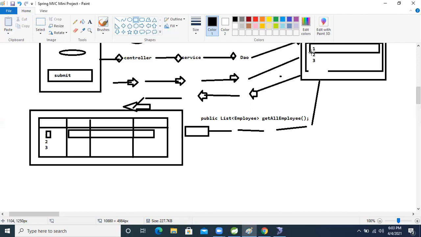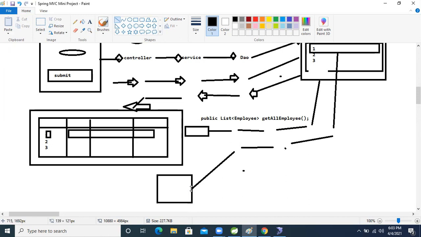After selecting that one record, it will return that object. Only one object will return to the DAO layer. Then we will take it to the service and controller, and we will convert that object into an editable form. Actually, in real time, where do we use this? Form data.